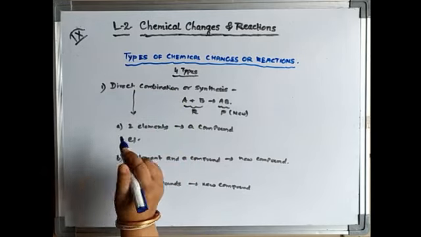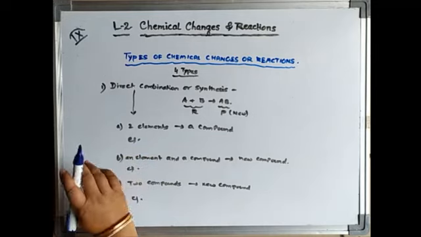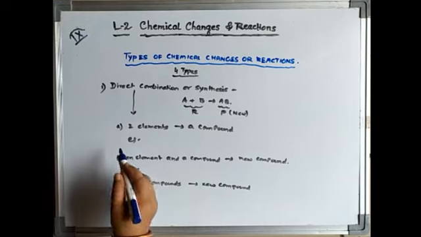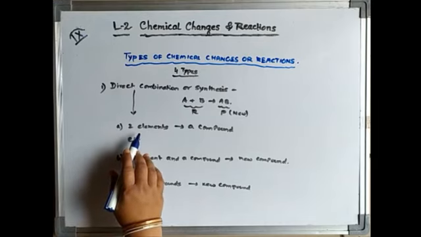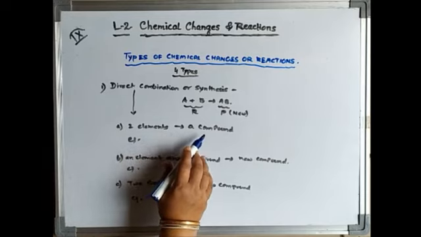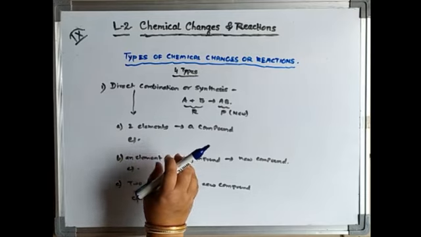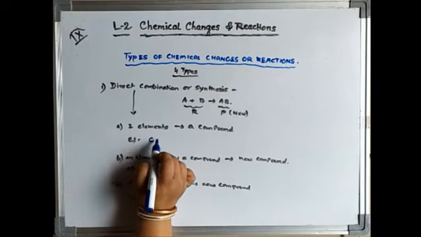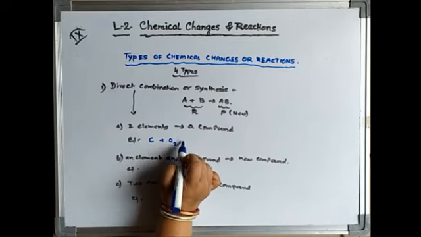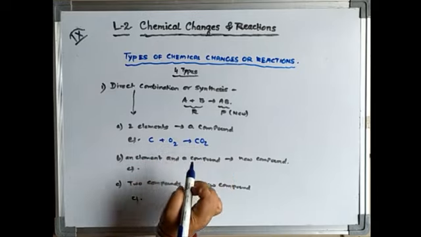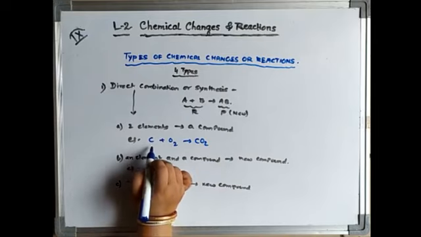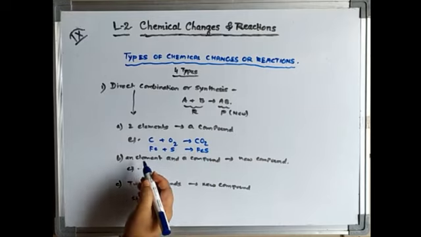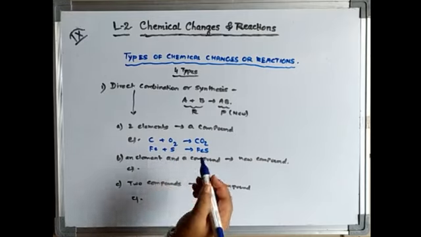What are the various ways? First, let us see the 3 major ways we often come across, which are also coming under the direct combination or synthesis. First way, that means 2 different elements combine to form a compound. That means 2 simple elements will combine to form a compound. Let us see a very well known example we often come across. Carbon plus oxygen gives carbon dioxide. This is one of the very good well known examples. Like this we can take iron plus sulfur gives iron sulfide. Like this, 2 different elements combine to form a new compound.